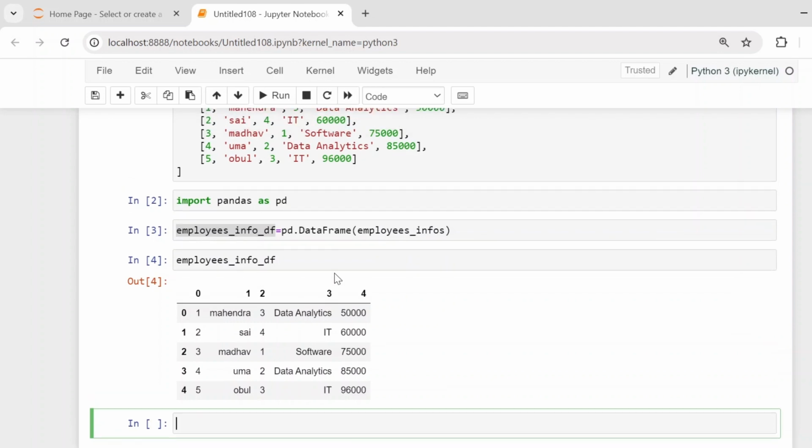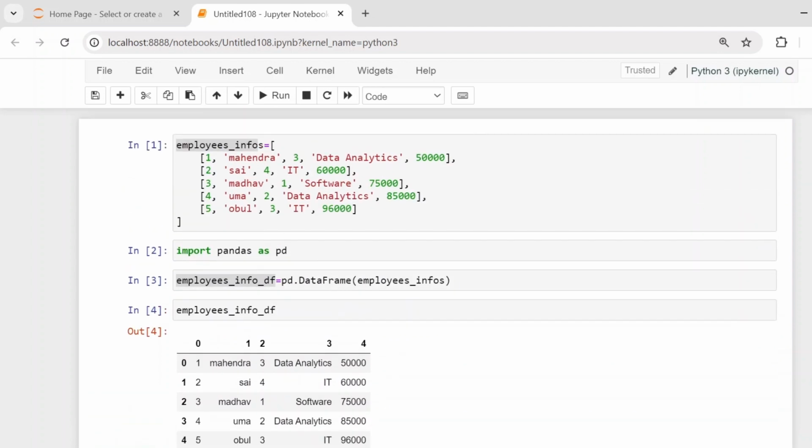But the interviewer will only give you a list and won't tell you which column is which, like this is employee ID, this is employee name, manager ID, department, and salary, right? So we should give them explicitly. Whenever you're creating a data frame, you have to give columns as whatever column names you want. For each column name, you should keep it in single quotes.